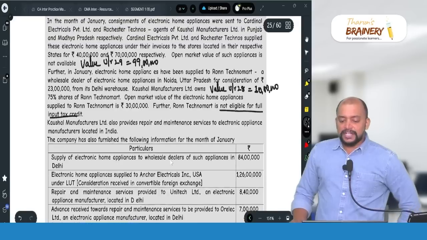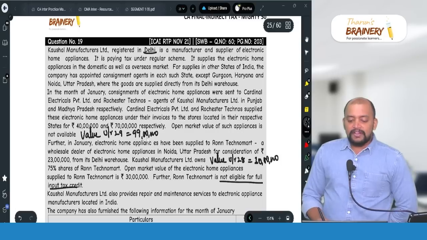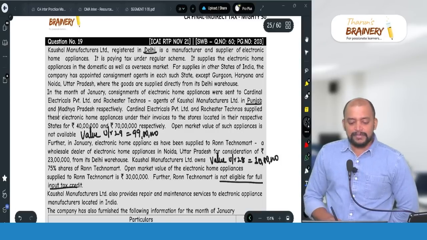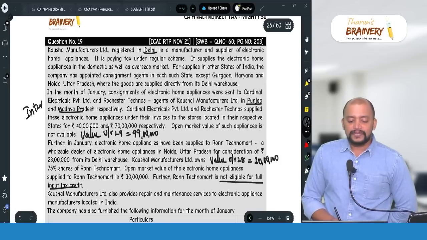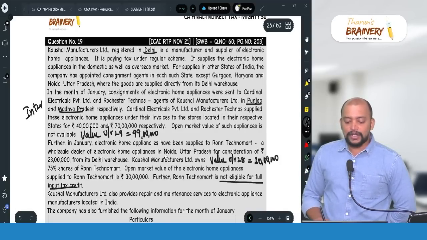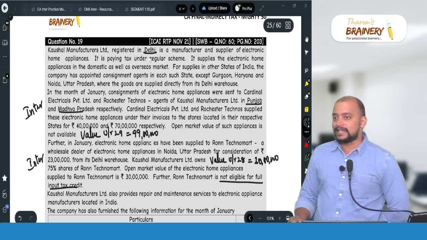Here first we need to see the location of supplier, Delhi. For these agents, the agents are located in Punjab and Madhya Pradesh, so therefore it will become inter. And next, Ron Technomart, a wholesale dealer in Noida, Uttar Pradesh. So again it will also be inter because the location of supplier is Delhi.